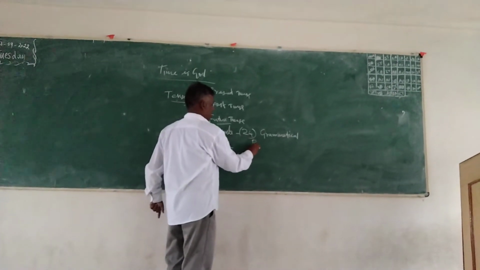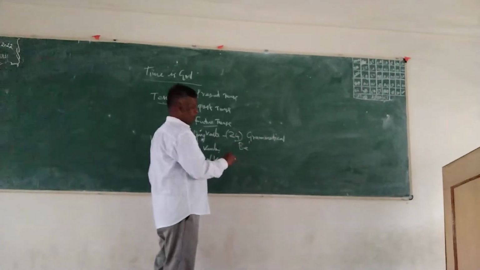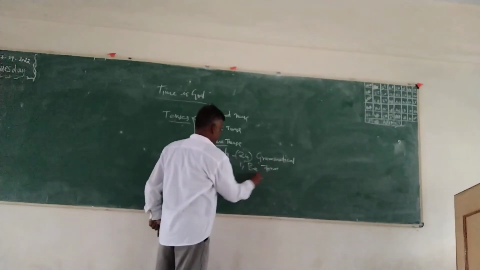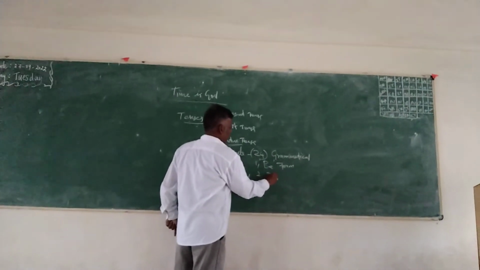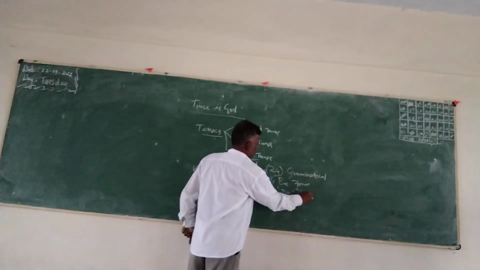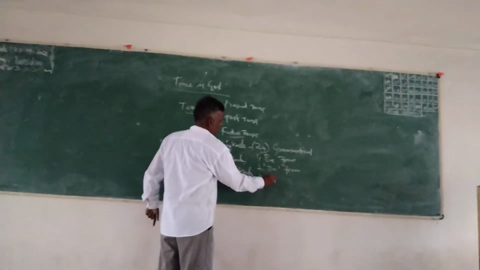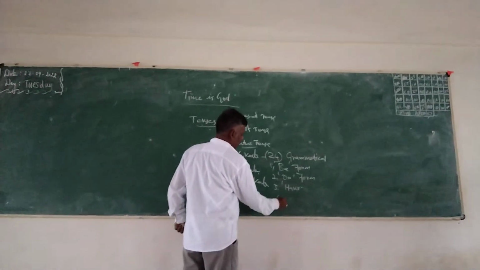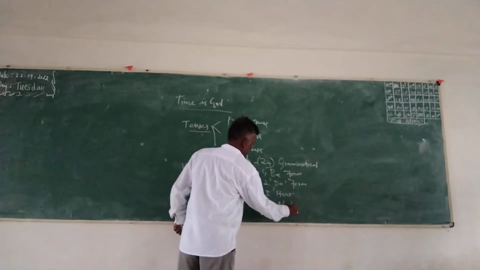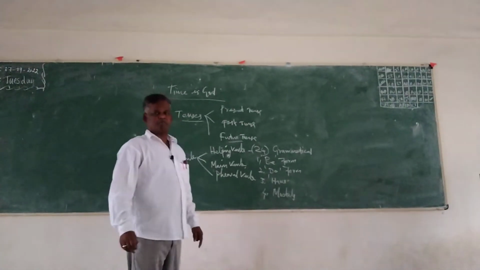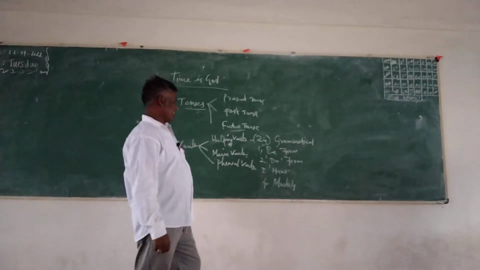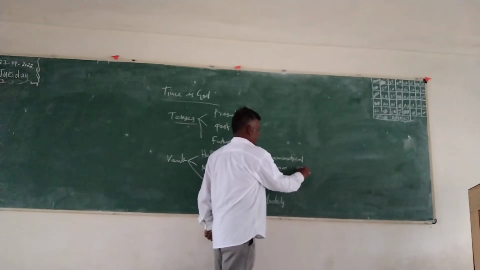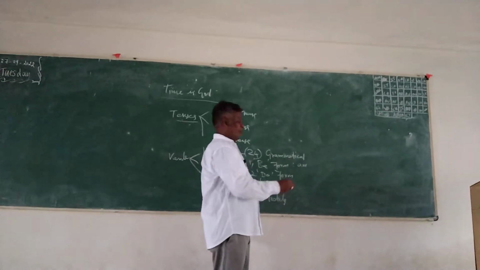We can divide helping verbs into, first, the be form; second, the do form; third, the have form; and fourth, modals. What are the be forms?